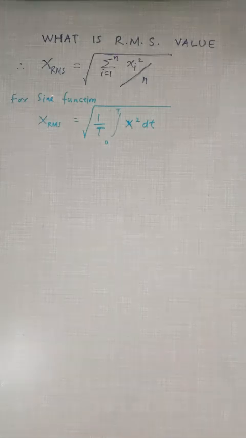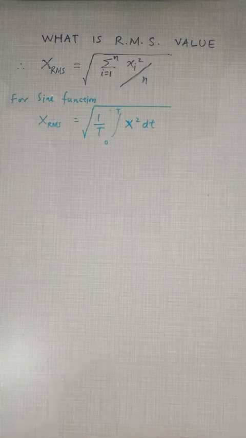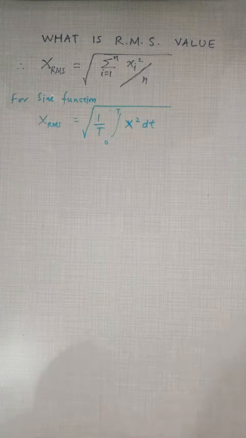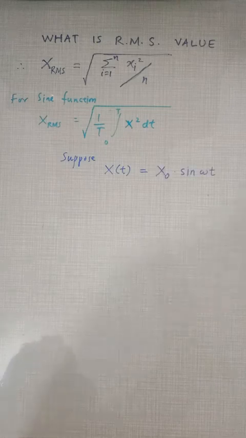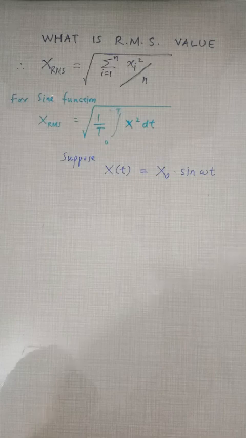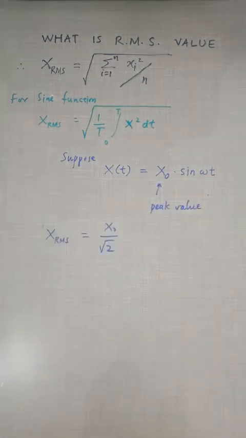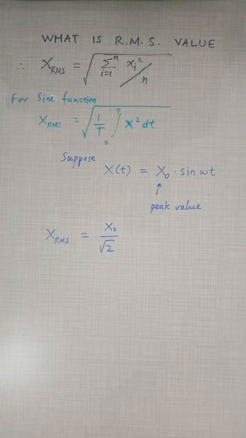So these are the RMS values. The first one is the RMS value of any discrete quantity where summation is used, and for a sine function which is continuous, there it is integration. So quite similar, but they are different. Suppose any sine wave function x of t is equal to x naught sine omega t, where x naught is the peak value, and for this type of function the RMS value is equal to the peak value divided by square root of 2.